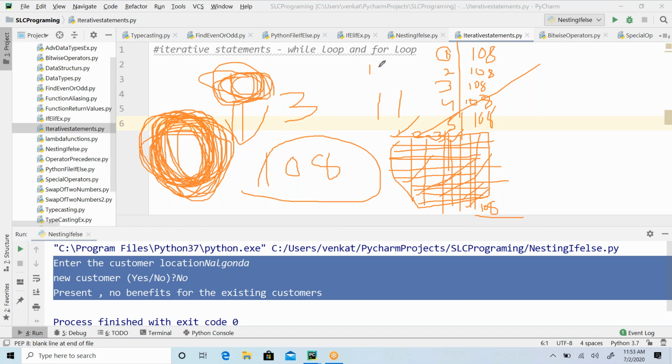So 108 is going to be a fixed number, because that is my target. Here my number is going to change: starting from 1, 2, 3, 4, 5, like that until it reaches 108. We are going to take a variable here, and as soon as we are done with a round, we change this variable from 1 to 2, 2 to 3, 3 to 4, like that.